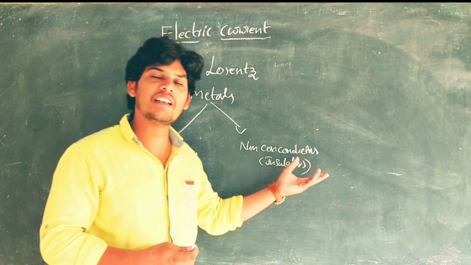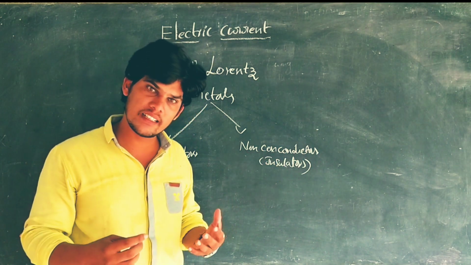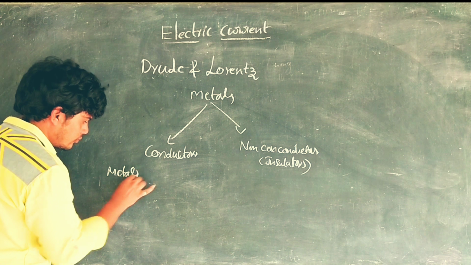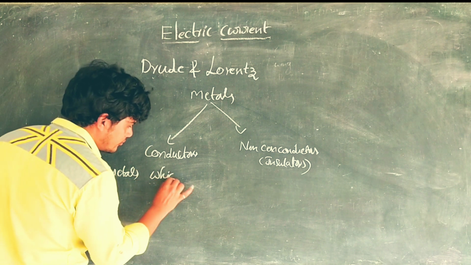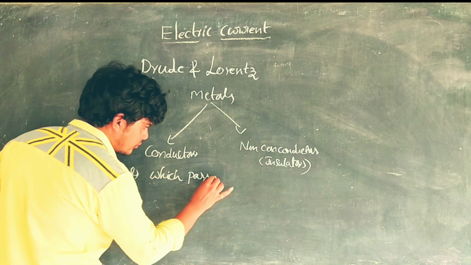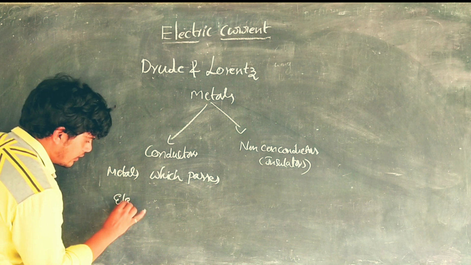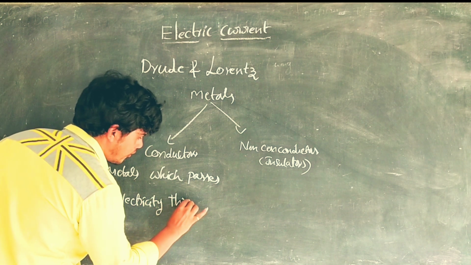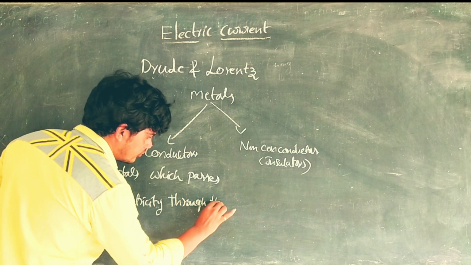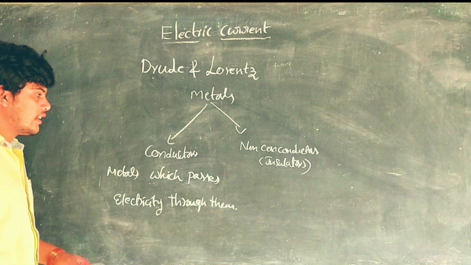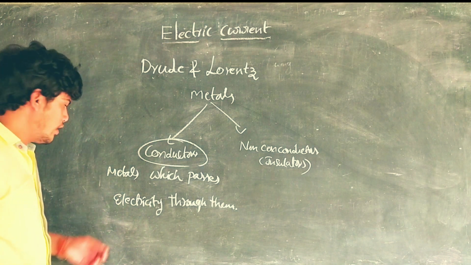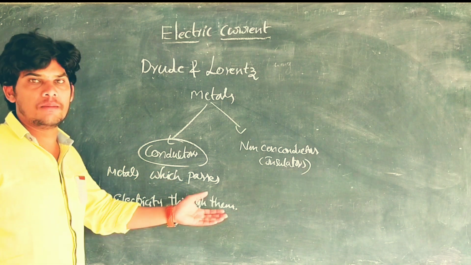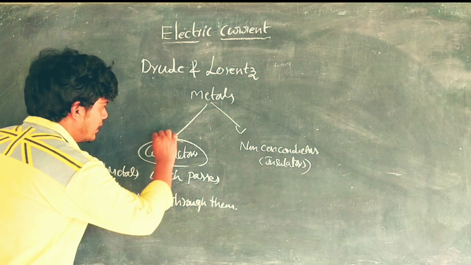Conductors and non-conductors or insulators. What are conductors? Metals which pass electricity through them are called conductors. The metals which pass electricity through them, they are called conductors.